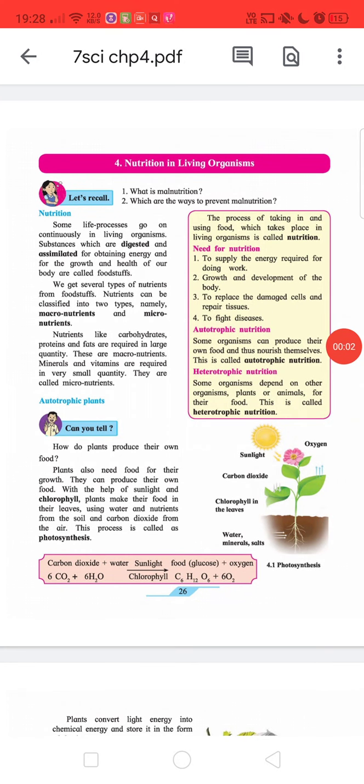Hello, friends. Today we're going to discuss Class 7th Science, Chapter 4, Nutrition in Living Organisms. Heading: Let's recall. 1. What is malnutrition? 2. What are the ways to prevent malnutrition?